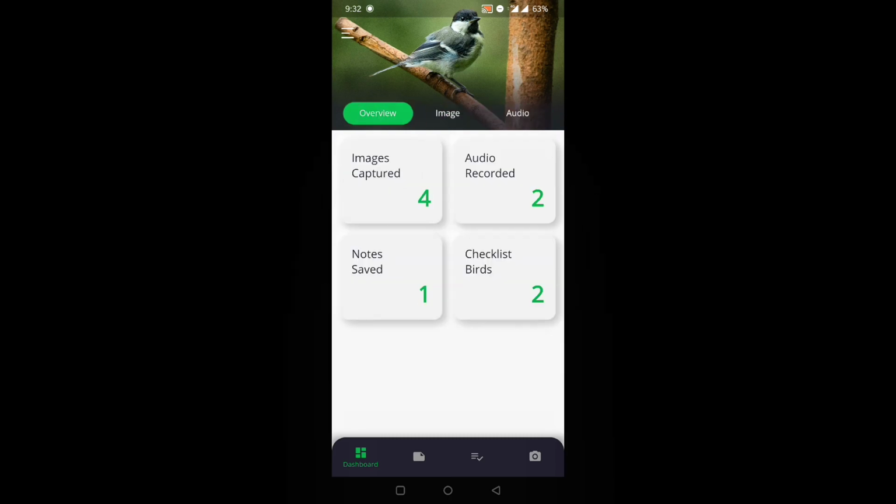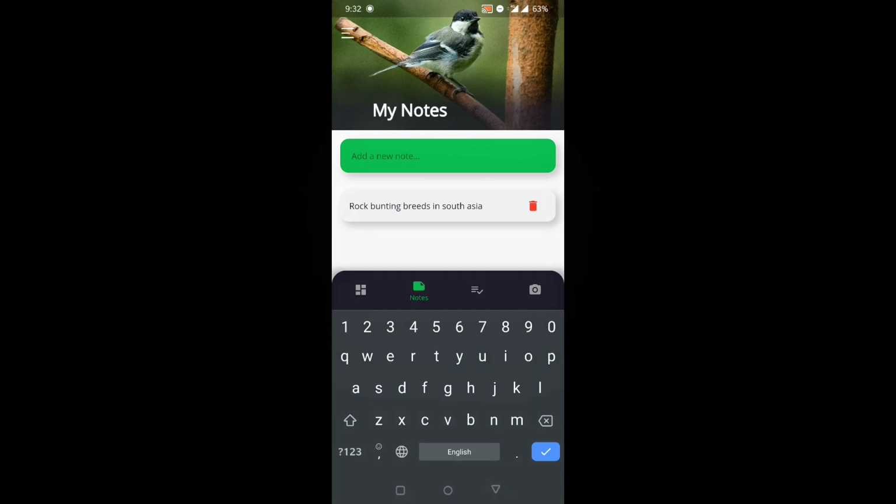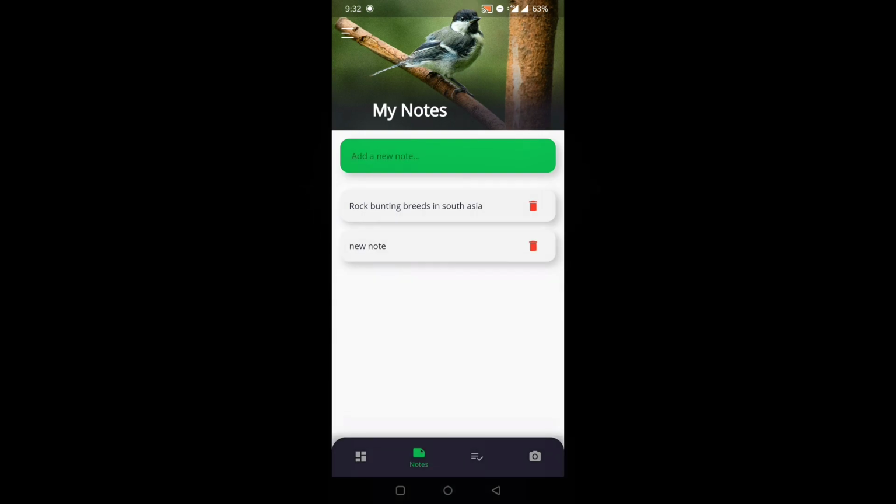The same will be updated in the dashboard as well. Now coming to the My Notes section of the application, this feature helps the user add any notes, say what environment the bird was captured in, what the bird was doing, or any other details the user feels like adding. The user can also delete the particular note if he feels like.